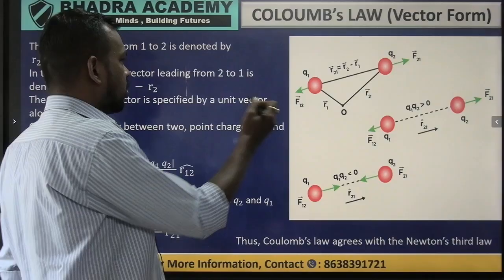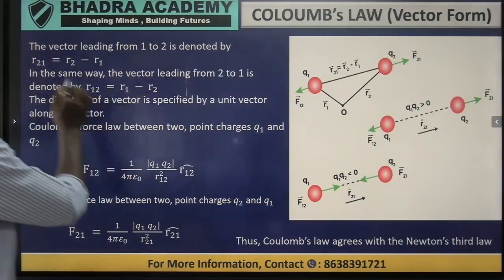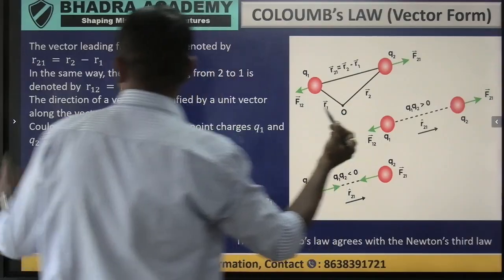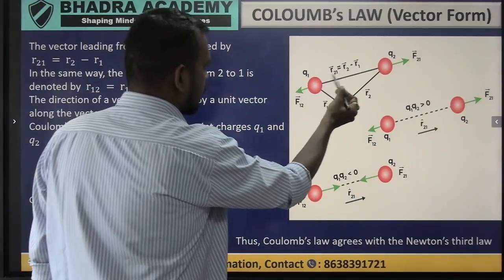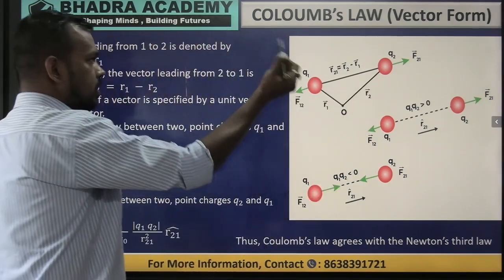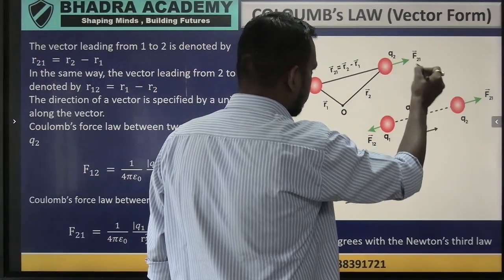Suppose the vector leading from point 1 to point 2 will be given as r21, and the force will be given as F21.